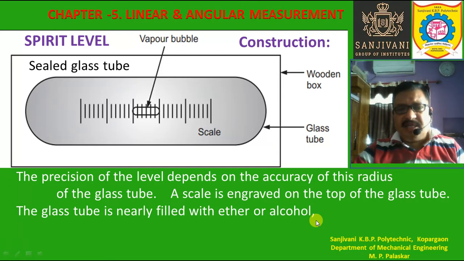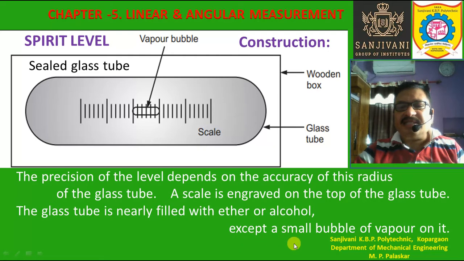It is nearly filled so that we can have a small air bubble moving inside the glass tube, and the tube is nearly filled with ether or alcohol, except a small bubble of vapor in it. So inside this glass tube we have a small vapor bubble in addition to the ether or alcohol.